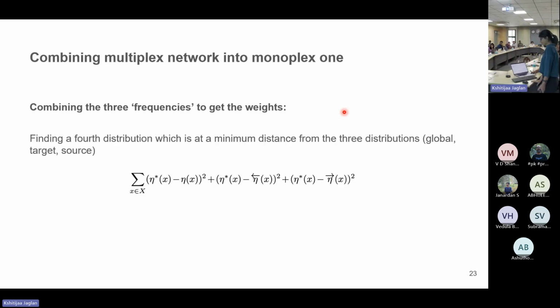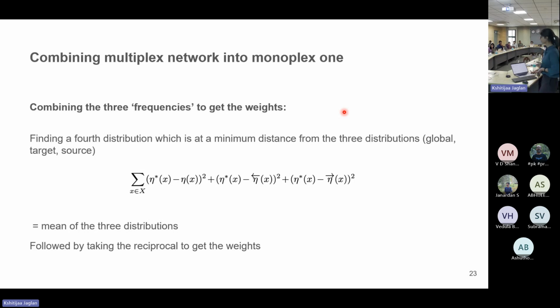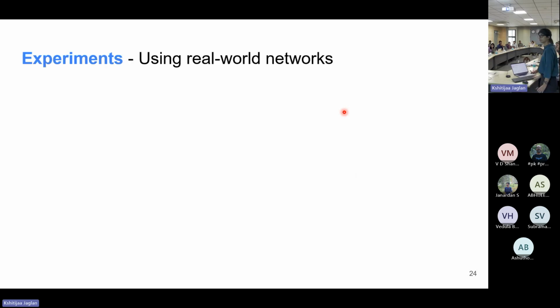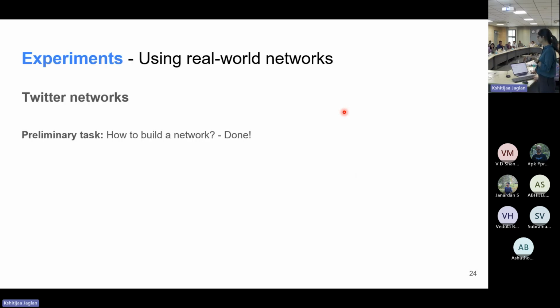So to find that final distribution, we try to predict another distribution which is at a minimum distance from all the three we saw earlier: global, source, and target. Mathematically, this is the same as the mean of the three distributions. So now we know how common an interaction is, and we can simply calculate the weight by taking the reciprocal of these frequencies. Now that we have the weights, our first task of building the network is done.